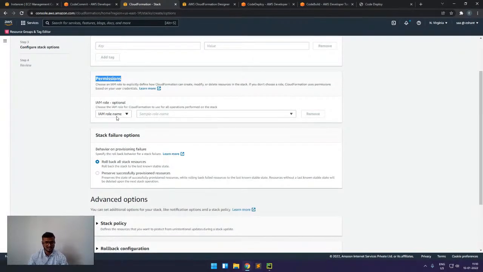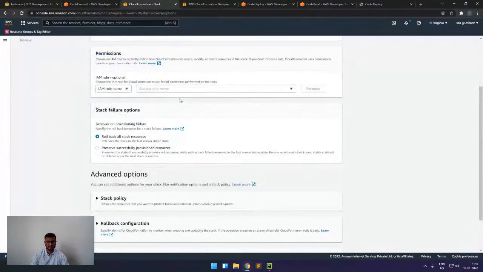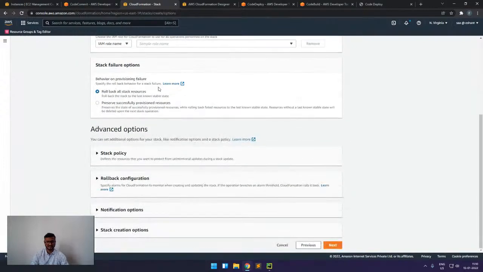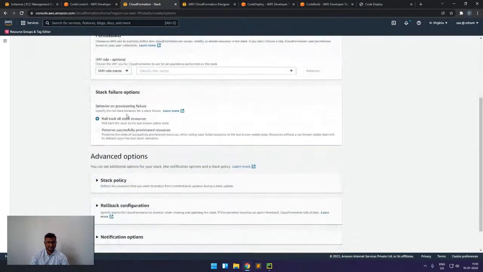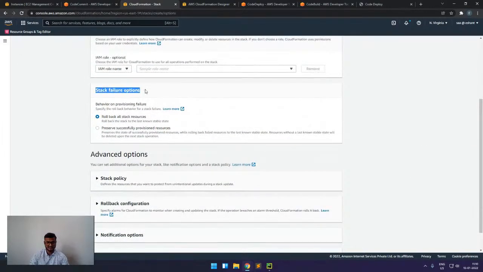Then we have the permissions part here. How does it work? Either we can give the name or the role for this CloudFormation to work, or if I don't give anything, for example, I'm not giving any role or ARN, then how will it work? It will assume the role of the user. For example, currently I'm logged in as SAA, so it will assume the credentials and policy attached to this one, and it will configure like this.